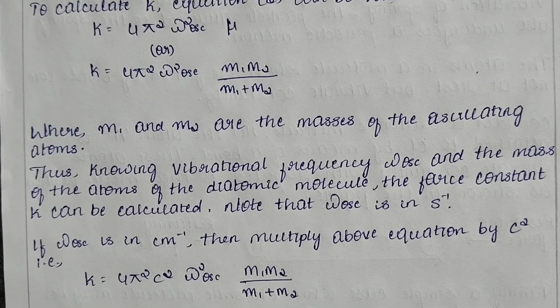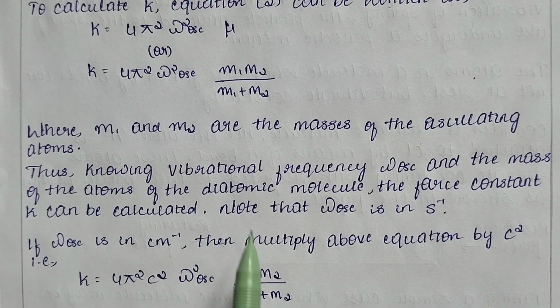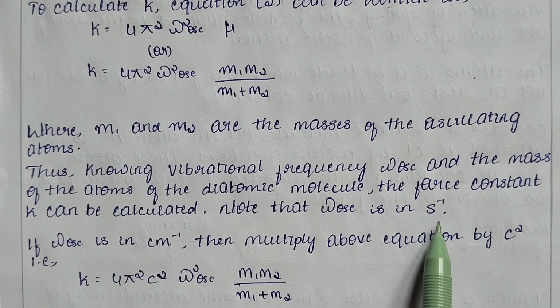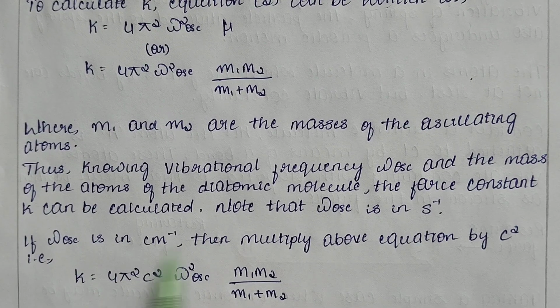Thus, by knowing the vibrational frequency omega oscillation and the masses of the atoms of a diatomic molecule, the force constant K can be calculated. We should also note that omega oscillation is expressed per second. If omega oscillation is in centimeter inverse, then multiplying the above equation by c square, we get the final equation: K is equal to 4 pi square c square omega square oscillation into m1 m2 by m1 plus m2. This is the equation we use to calculate the force constant for a diatomic molecule, or even polyatomic molecules, but it is especially used for the force constant of a diatomic molecule.